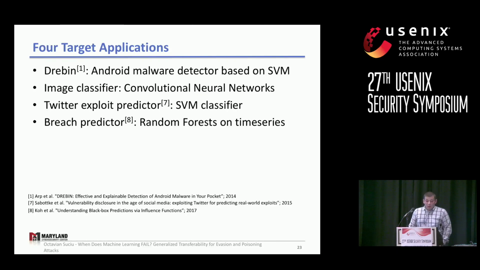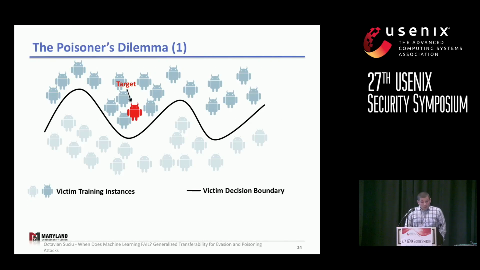And in fact, we looked at 4 target applications. We looked at Drebin, which I talked about. We look at the convolutional neural network, which achieves performance comparable to other evasion studies that were against image classifiers. We look at a previously published Twitter exploit detector that uses an SVM classifier. And finally, we look at a data breach predictor based on random forests and time series-based features.